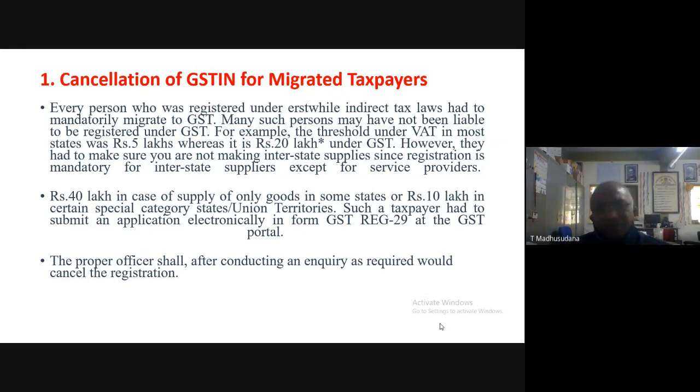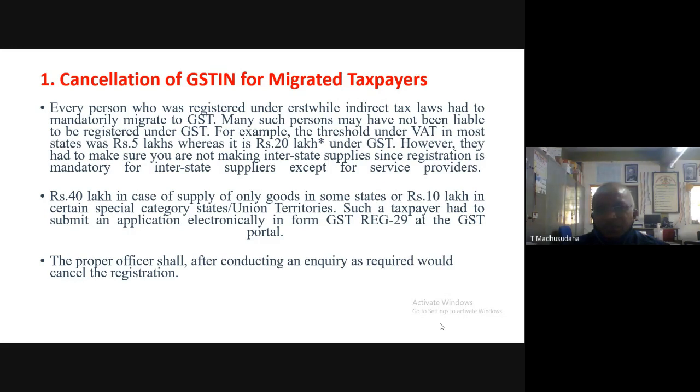Therefore, they need not continue the registration. They can cancel their registration, but they should make it clear or assure that they should not involve in interstate transactions of goods. They should not do interstate supplies. Okay.